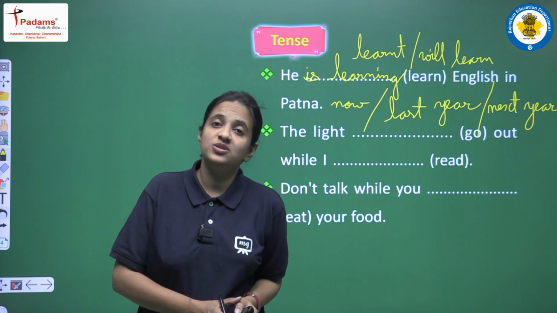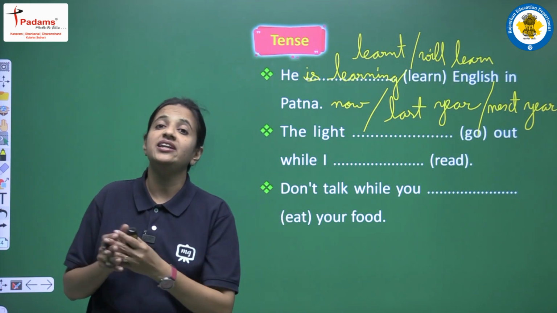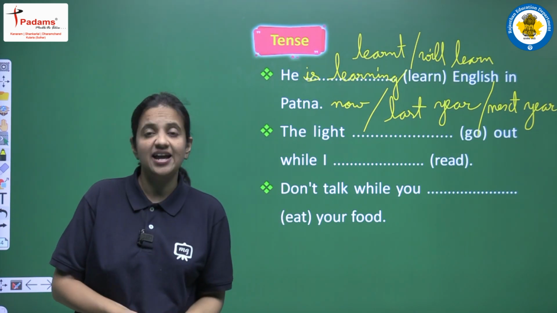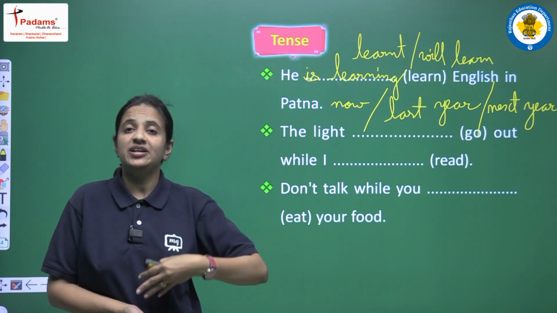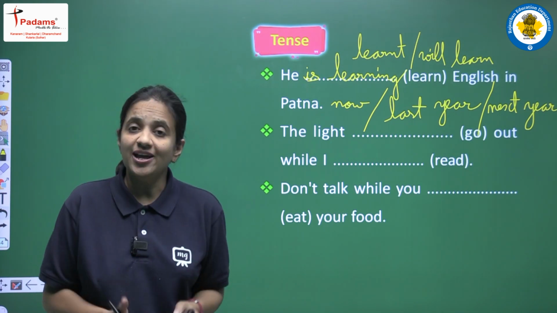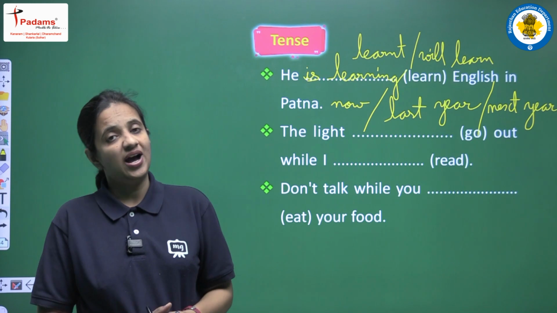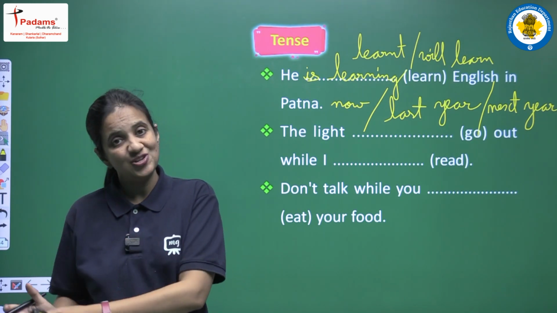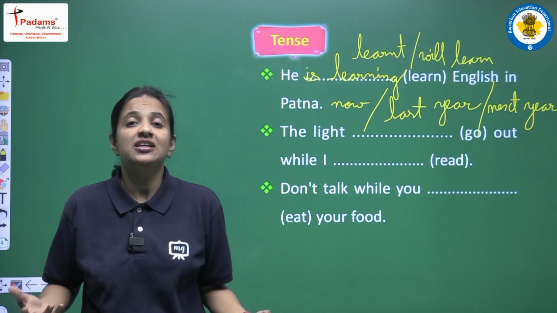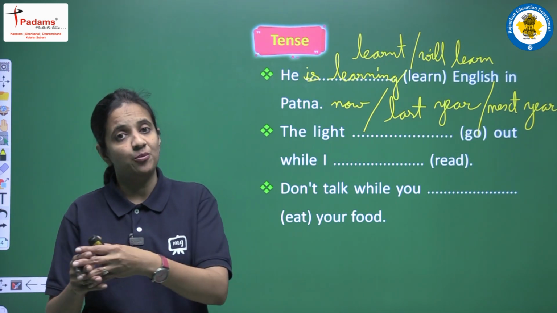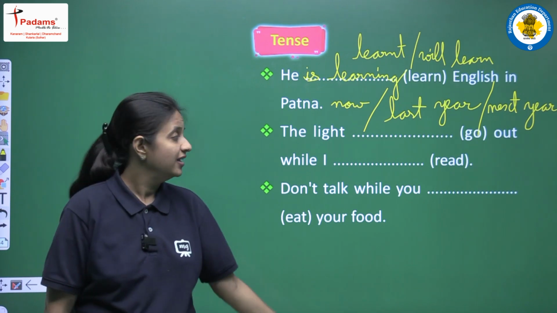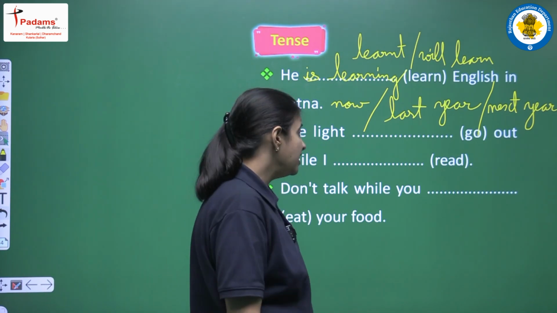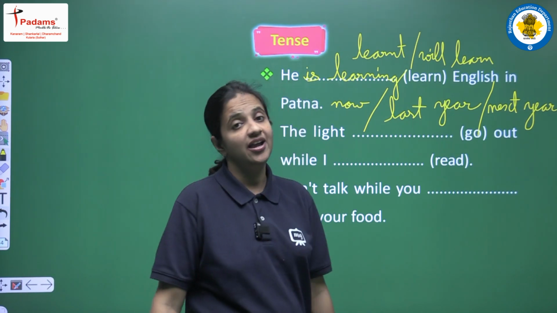Just try to observe some word that indicates the tense, that indicates the time. But if you have no such word, then you have the liberty, you are free to use any tense. But yes, the structure should be correct: helping verb, main verb, the combinations should be in a proper manner. Clear? Next, moving on: the light go out while I read.